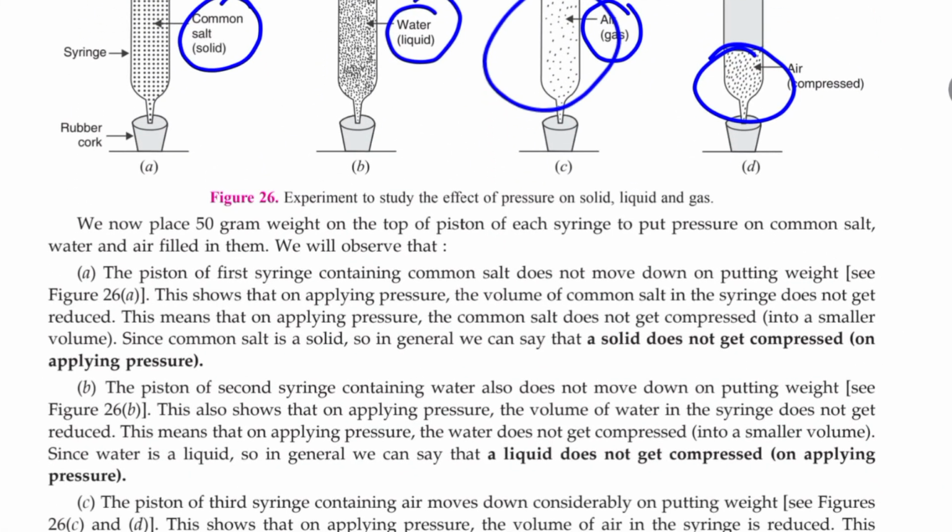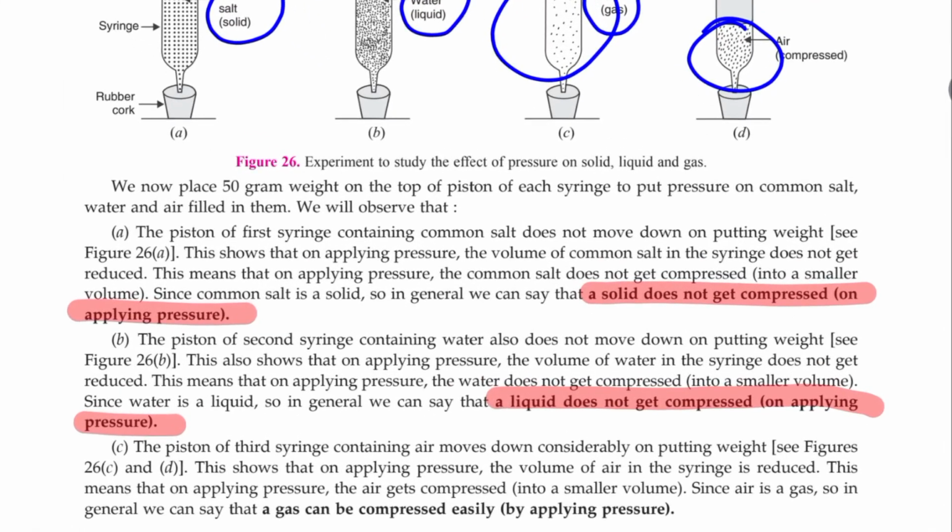So this is what is seen. A solid does not get compressed on application of pressure. A liquid does not get compressed much on application of pressure, but here I will mark that liquids have some sort of compressibility, a little bit also. You cannot totally rule it out. It is not as much as that of gases, but it lies in between solids and gases. Maybe the compressibility is very, very less.